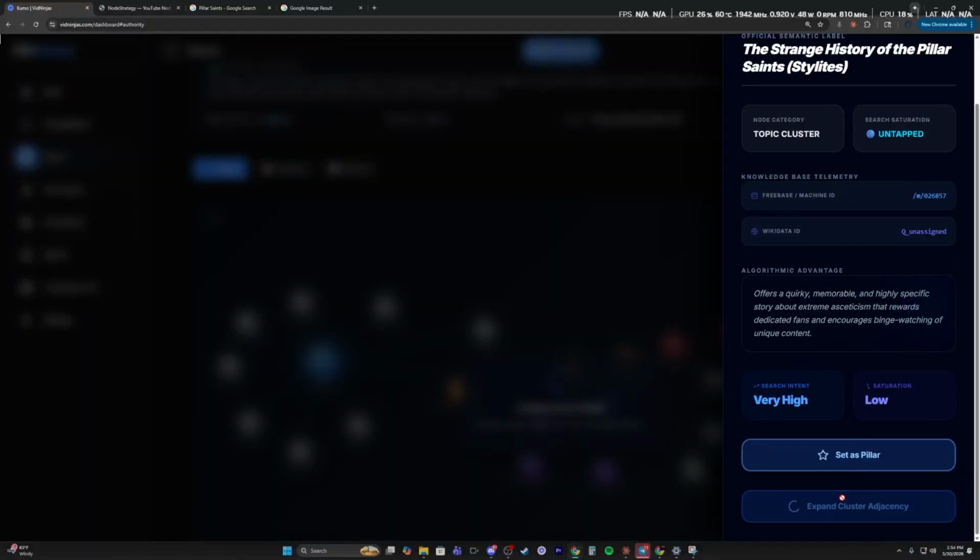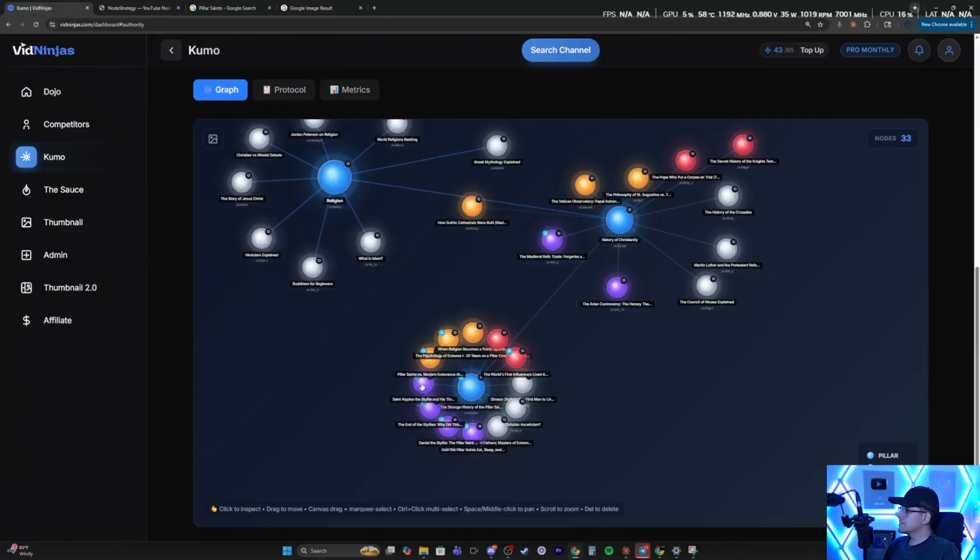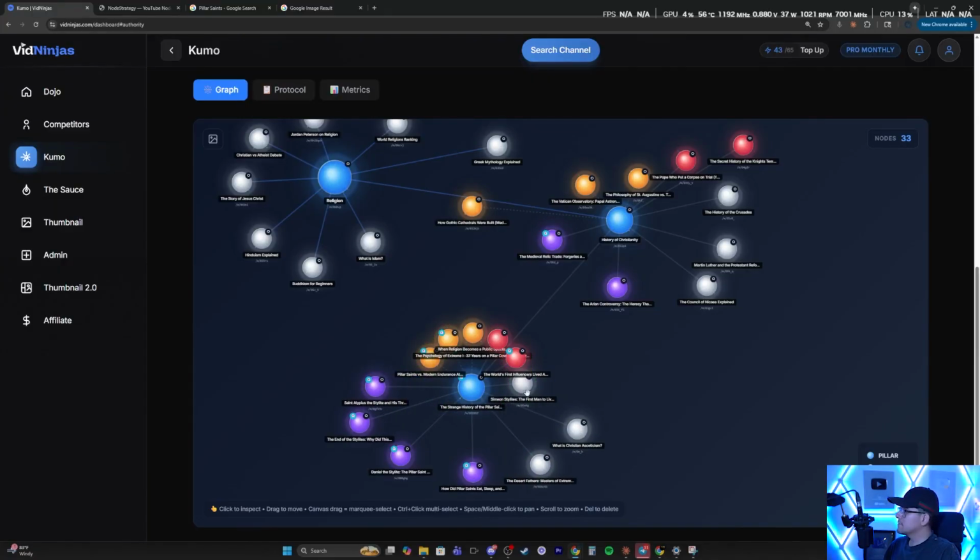And you have to work with it and be like, okay, maybe I won't do the pillar saints, but I can do another micro niche. From here, I would expand cluster adjacency and see what it gives me, right? Maybe more micro churches or micro cults within Christianity. There we go. Just start moving things around here, right? And you just keep going, man. You just keep expanding until you see a title or a topic that really catches your eye, and you see if anyone's done it on YouTube, and boom, that's how you find it.